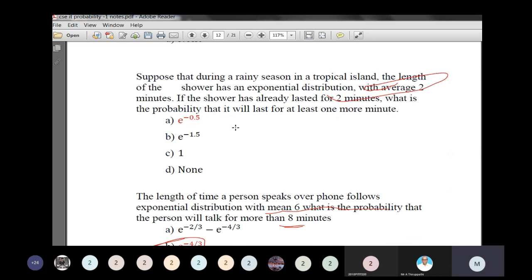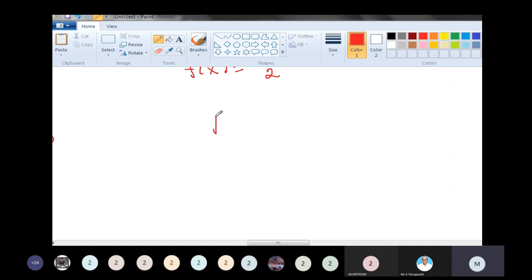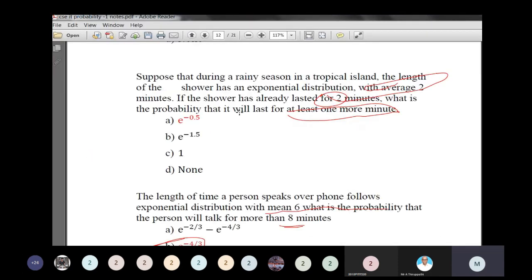If the shower has already lasted 2 minutes, what is the probability that it will last for at least 1 more minute? Okay, this is a conditional probability. So P of x greater than or equal to 2, given that x is greater than or equal to 1. The average is 2, and the shower has already lasted 2 minutes.